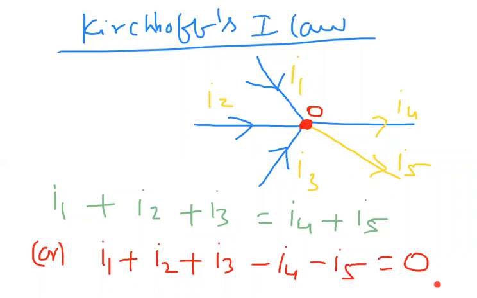Here we applied the sign convention. I1, I2, I3 are coming toward the junction, taken as positive, and currents going away from the junction are taken as negative. Summing up all positives and negatives, what can I write?